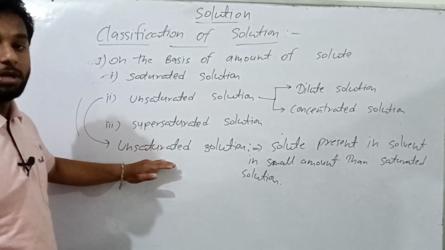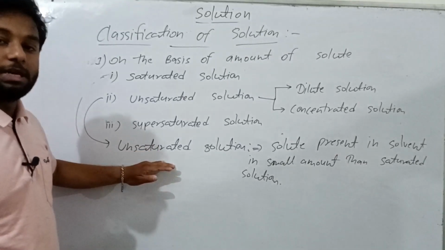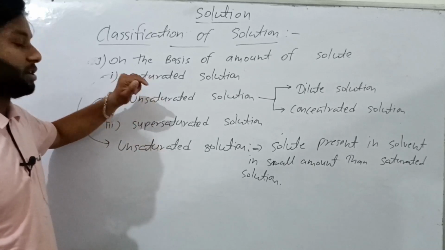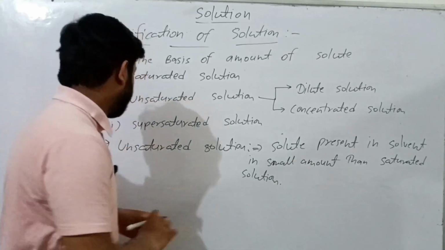In an unsaturated solution, the amount of solute is small compared to a saturated solution.